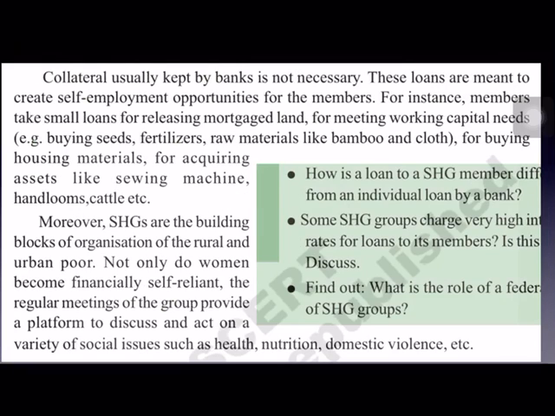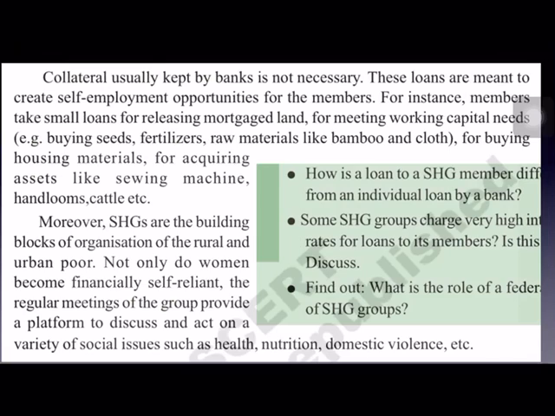For these SHG loans, collateral is not necessary. Collateral is usually kept by banks for giving loans, but it is not necessary for the SHGs. These loans are applied for only to create self-employment opportunities, or for cottage industries, or for buying a machine. For instance, members take small loans for releasing mortgaged land, for meeting working capital needs, buying seeds and fertilizers. For all these purposes, they can use this loan. For buying house materials, or for buying a sewing machine so they can carry on a tailoring business.